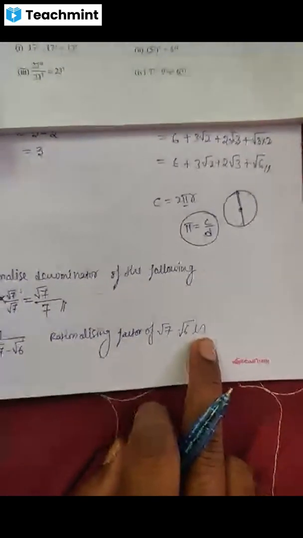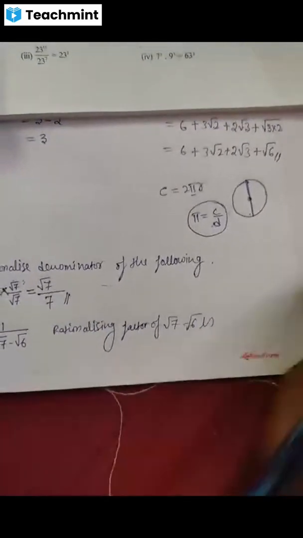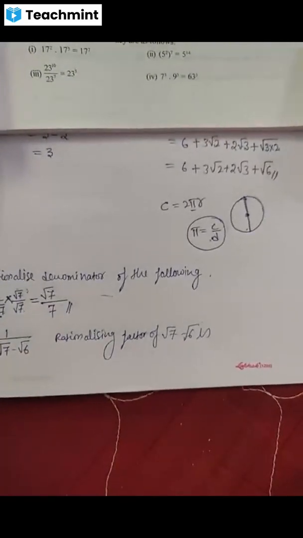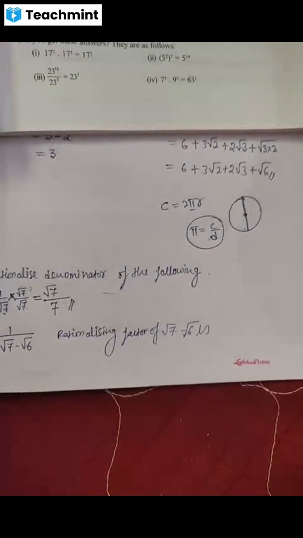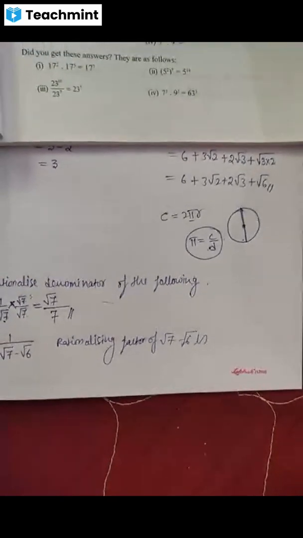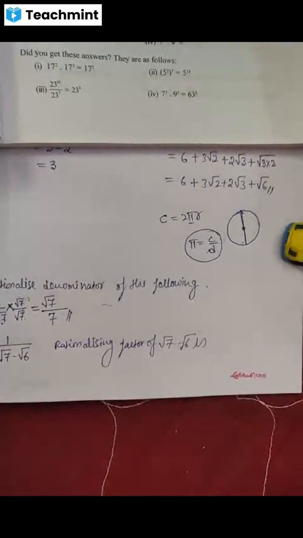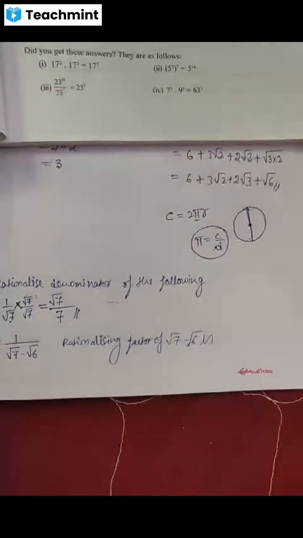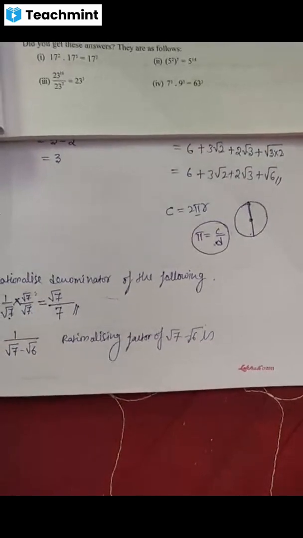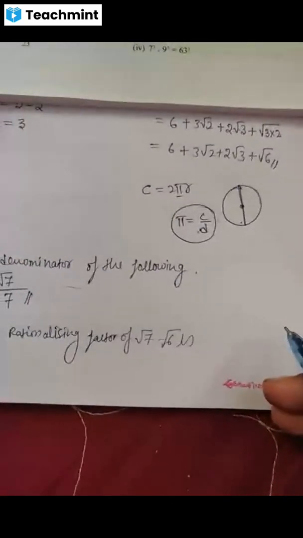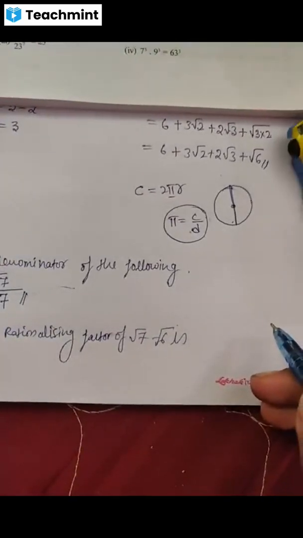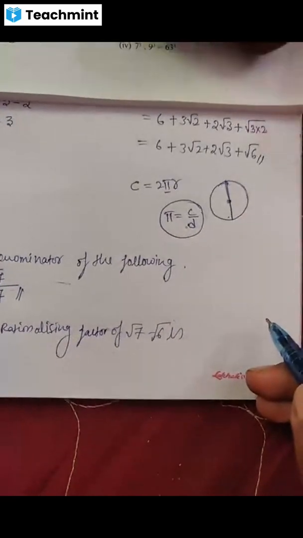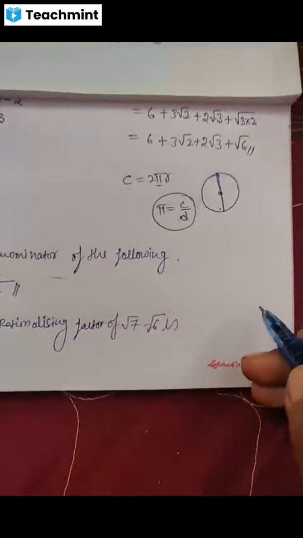Sir, 1 by root 7 minus root 6 is equal to 1 by root 7 into root 6. Sir, 1 by root 7 minus root 6 is equal to root 7 into root 6 divided by root 7 into root 6. No. That is totally wrong.